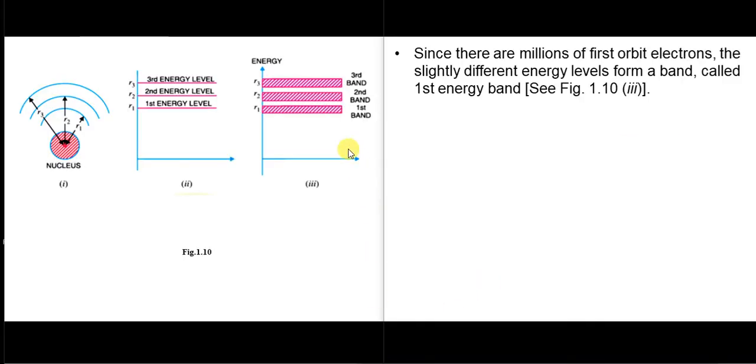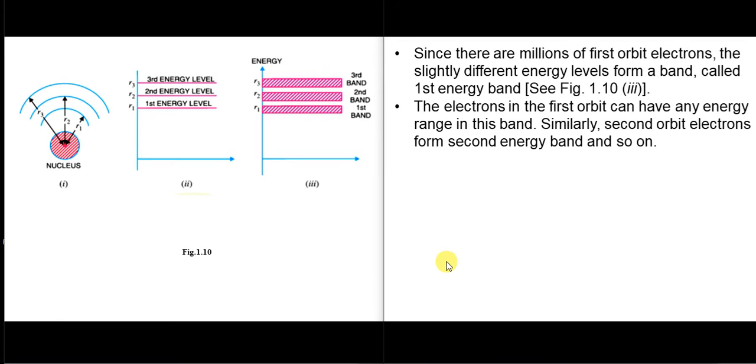So this is the first energy band. The electrons in the first orbit can have any energy in this band. Similarly, the second orbit electrons form a second energy band, and the third orbit will form a third energy band, and so on and so forth.